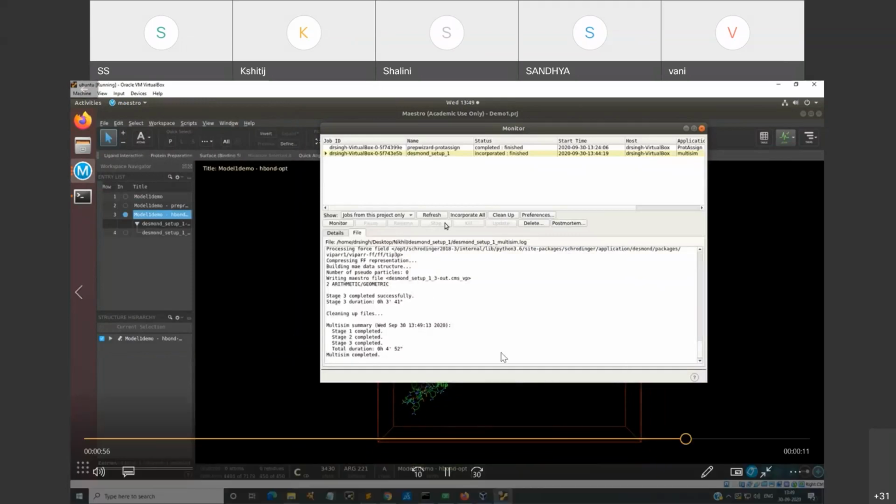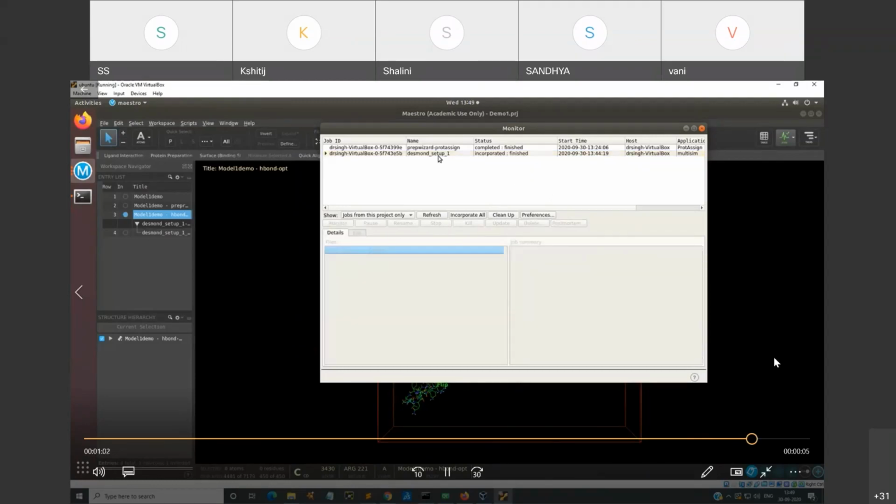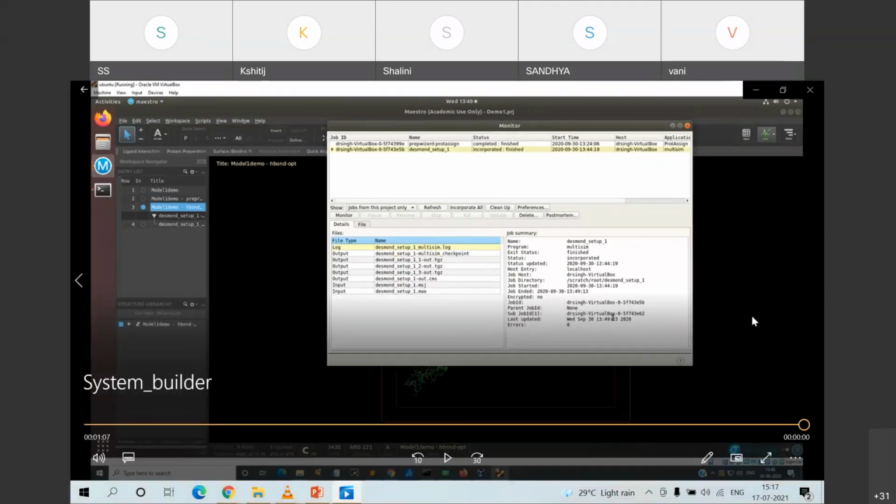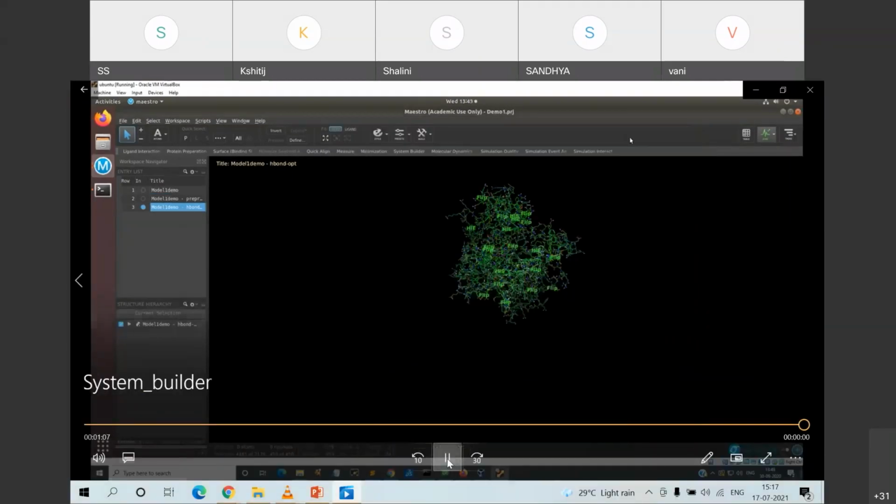So you will be able to monitor it also. Here you can see how many pseudo particles, etc. are assigned to your molecule. That is visible. It takes a little while, so that has been computed. Again, I'll show you.